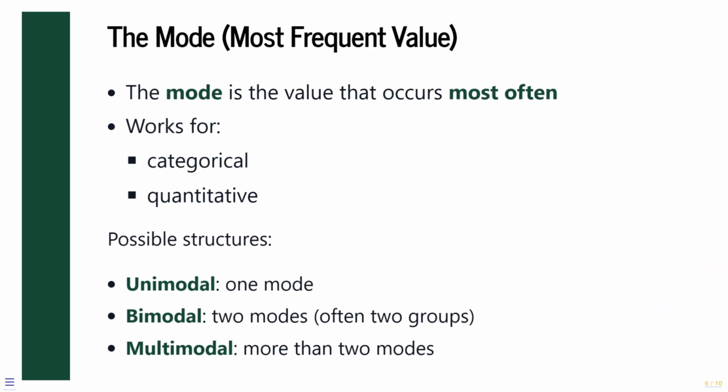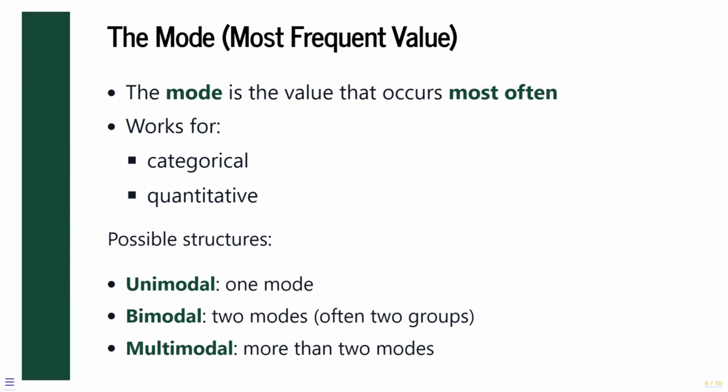The mode of a data set is the value that occurs most frequently. Unlike the mean and median, which describe the numerical center of a distribution, the mode describes what is most common. Because it depends only on frequency, the mode can be used with categorical, ordinal, and quantitative data.